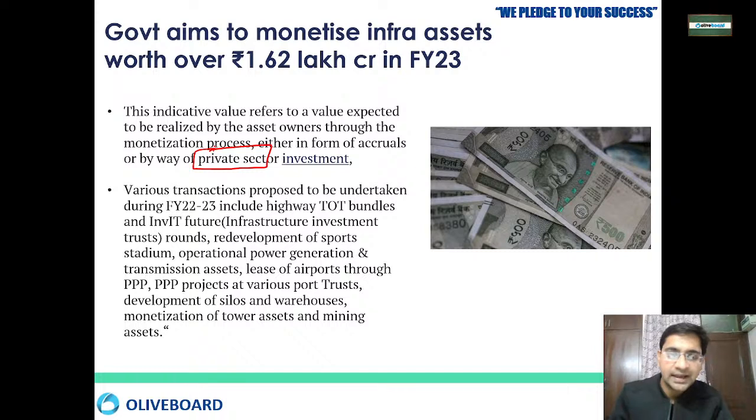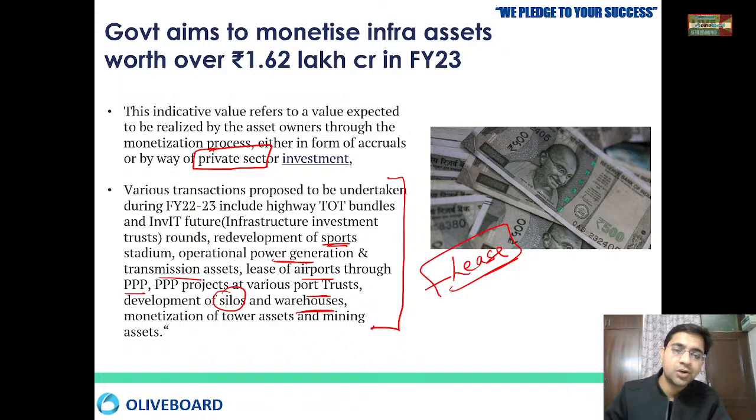Private parties should take an interest in the government's assets under highways, toll, infrastructure investment trusts, redevelopment, sports stadiums, power generation projects, transmission lines, airport leasing, public private partnership projects, port trusts, silo making and warehousing. Everywhere we want to monetize or lease the places on a long term basis, and we can generate revenue out of it.